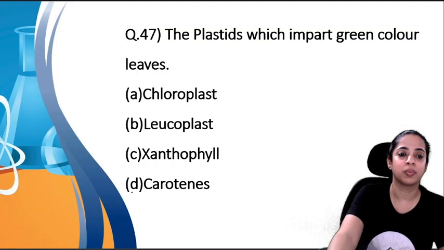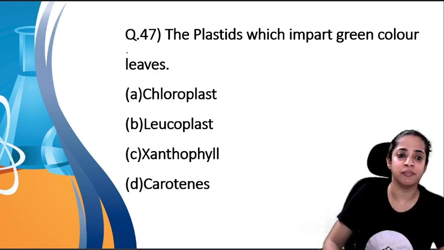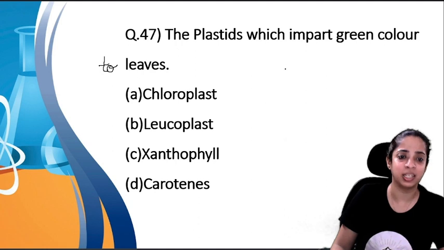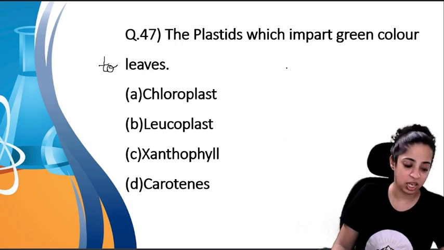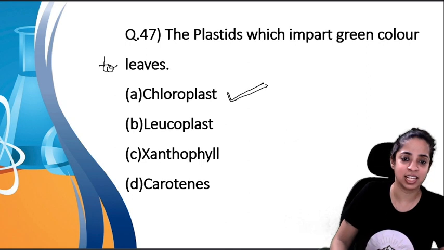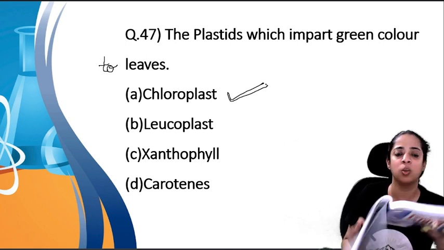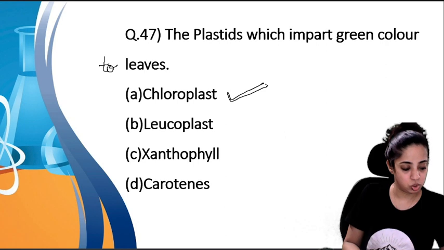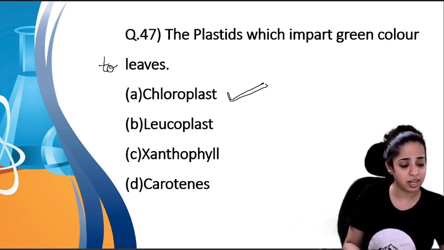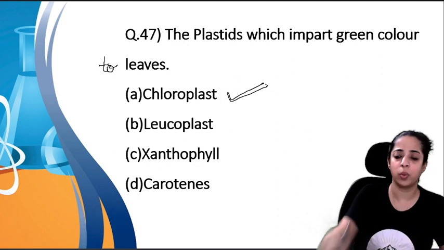Very good. The plastids which impart green color to the leaves. Which are those plastids which impart green color to the leaves? Yes, they are chloroplasts. Option A is correct. Chloroplasts are the ones. Next is 48 number question.